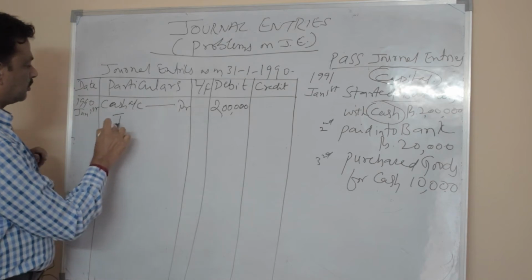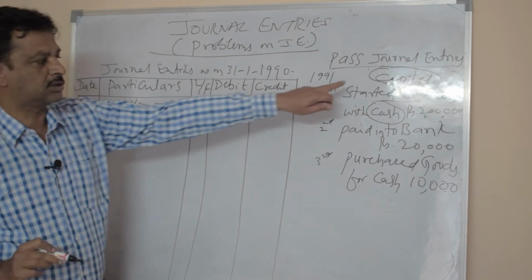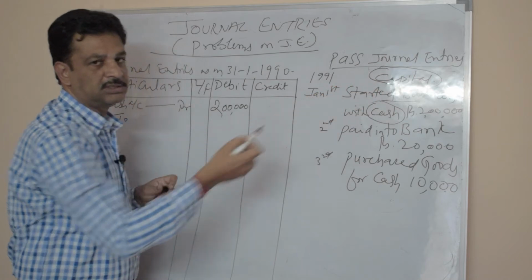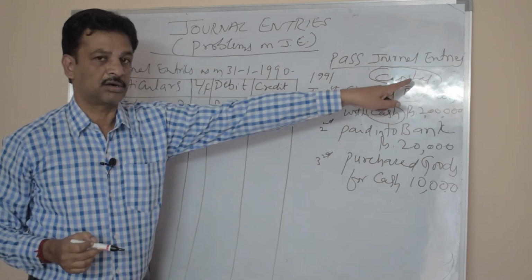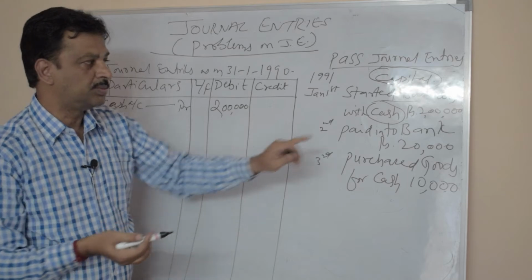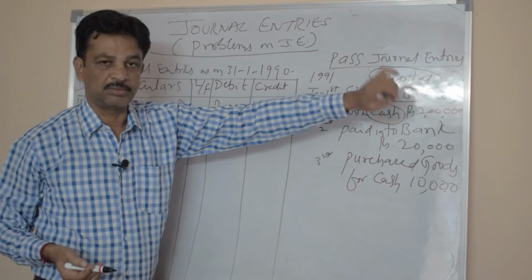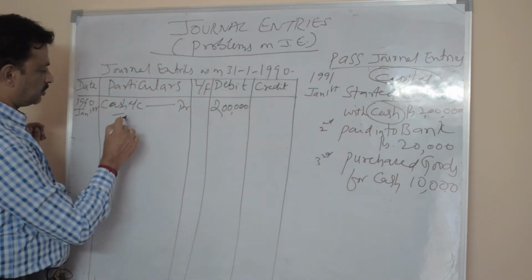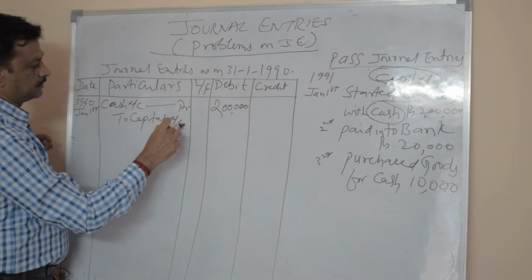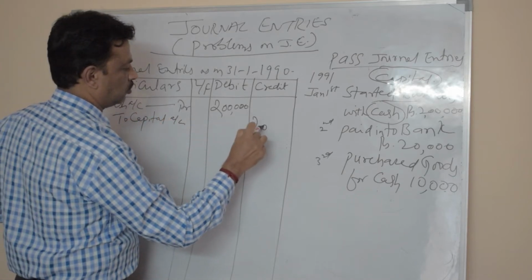It is coming because of capital. According to the rules of debit and credit, an increase in capital is to be credited. So capital account, you write here 2 lakhs.